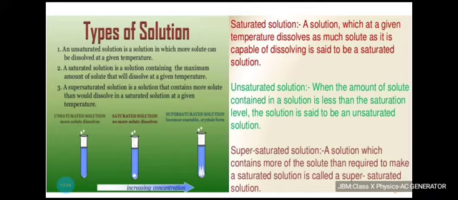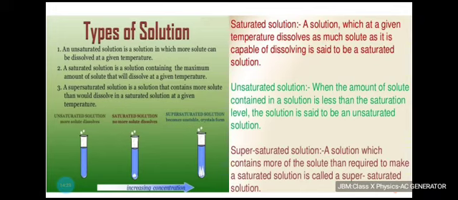So as I was telling you that there are different types of solution depending upon its concentration. So you can have an unsaturated solution when the amount of solute contained in a solution is less than the saturated level. The solution is said to be an unsaturated solution, as you can see in the picture. A saturated solution is a solution containing the maximum amount of solute that will dissolve at a given temperature. So unless there is a change in temperature, no further amount of solute can be dissolved in a saturated solution.